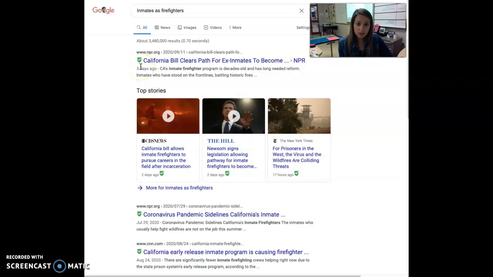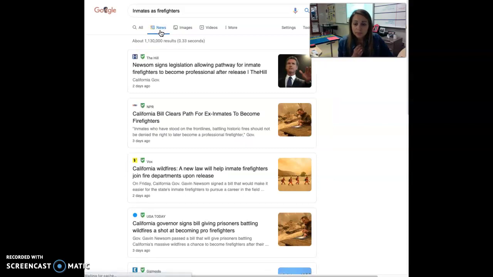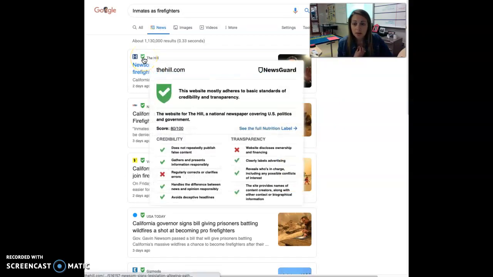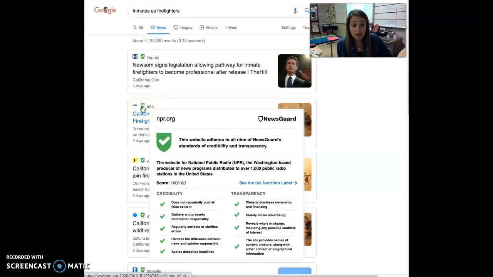If you searched for something really broad, like immigration, that's really big. So you're going to come up with some websites probably. We want news articles. So click on news. And then we still have our little green things. You guys want to look for something that has a score of 80 or above.